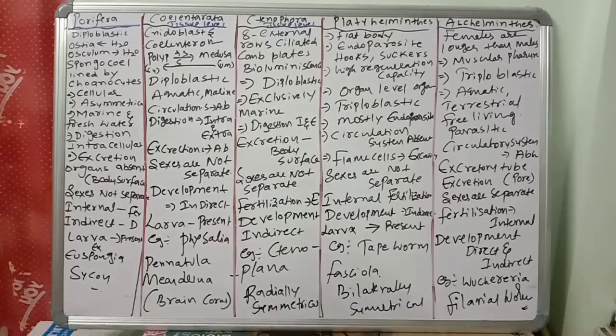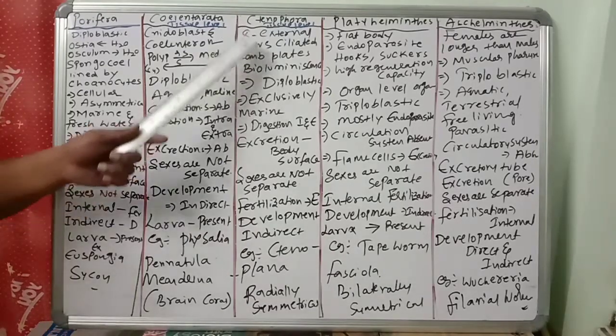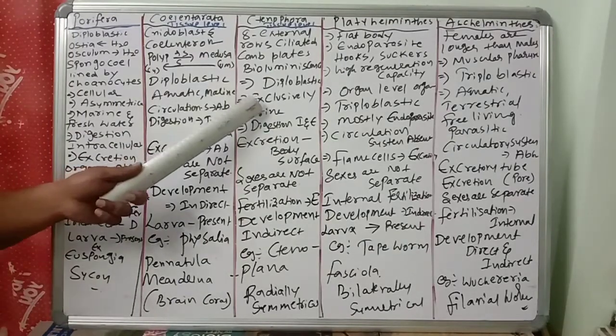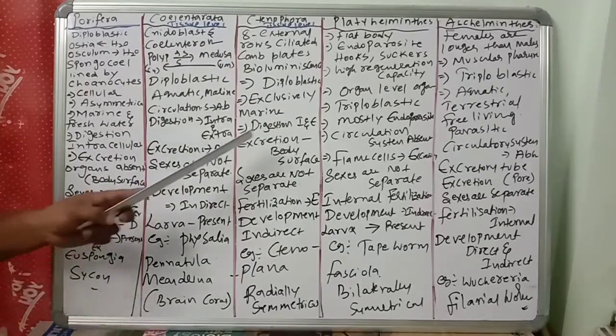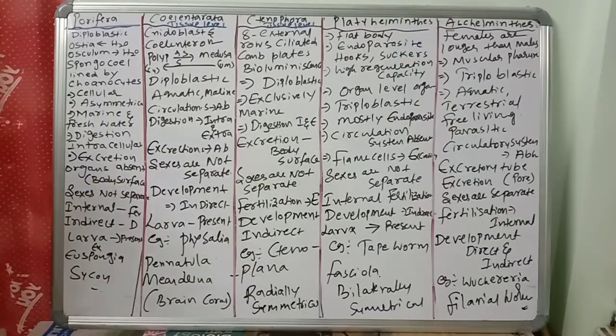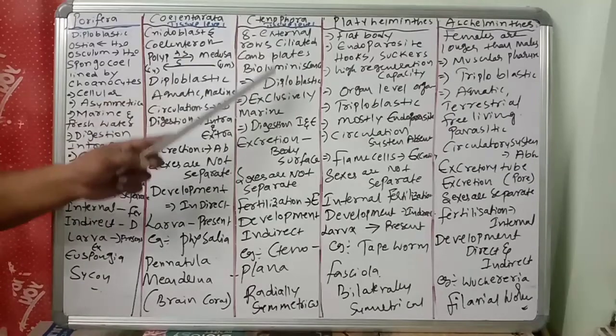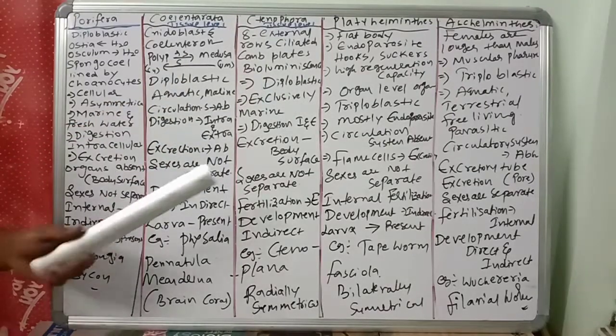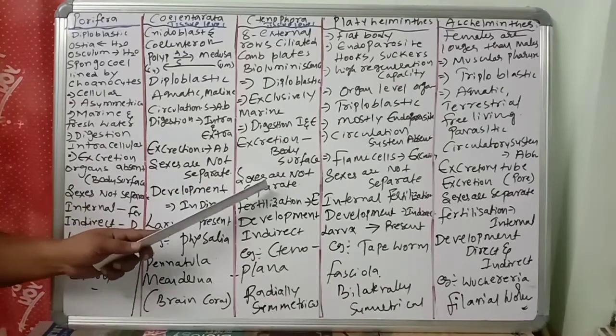Here also they are diploblastic, with ectoderm and endoderm germ layers only. They are exclusively marine. Digestion is internal and external. Excretion is through the body surface. Sexes are not separate.